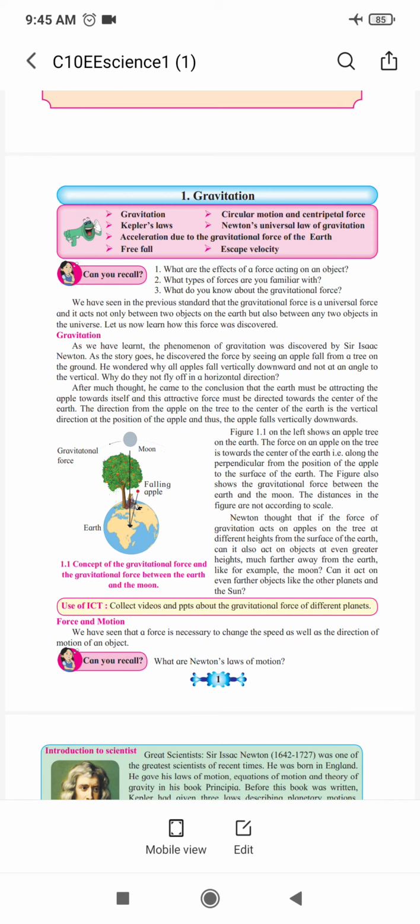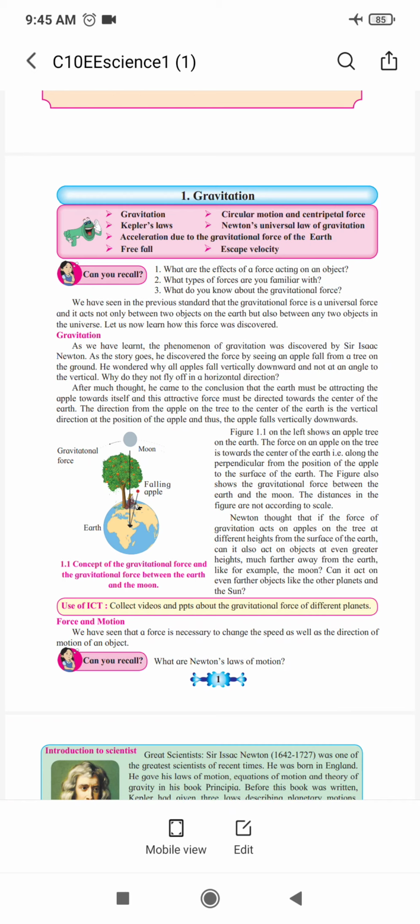Now gravitational force and gravity are different things. Remember, gravitational force we write as capital G, and gravity we write as small g. The gravitational force is a universal force; it is always the same on all planets, but gravity is different on different planets. Now the distances in the figure are not according to scale.